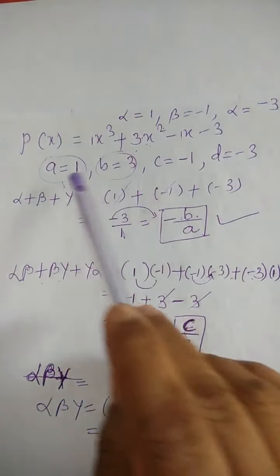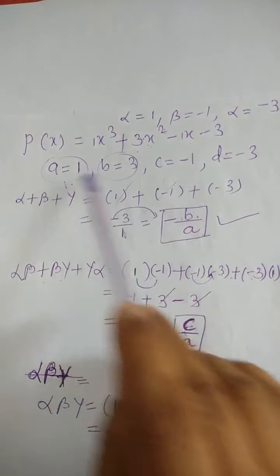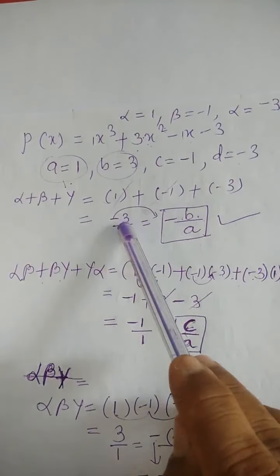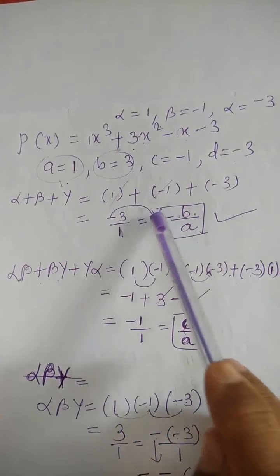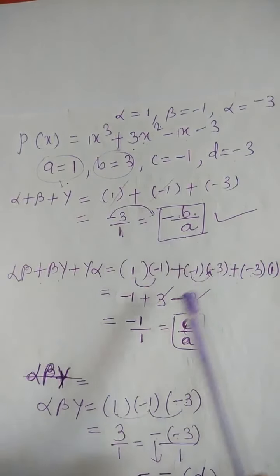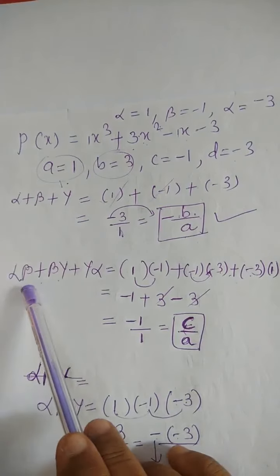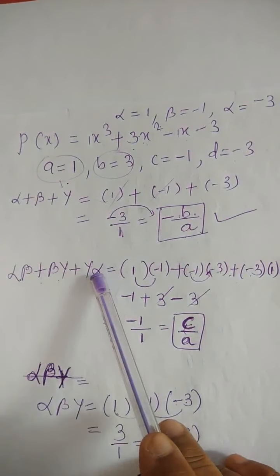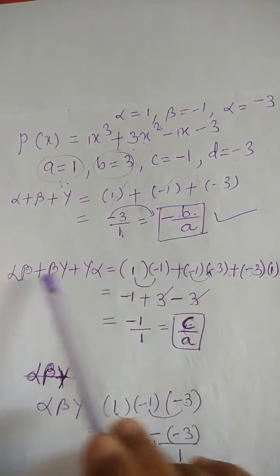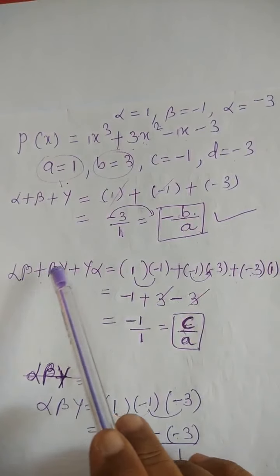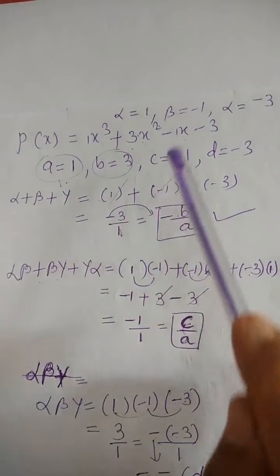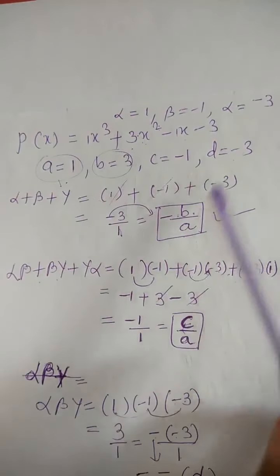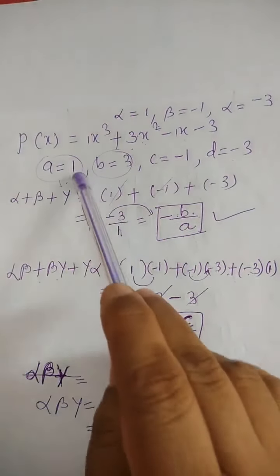If we compare with these coefficients, we get that -3 is D value and 1 is A value. So we got minus B by A. Similarly, here also alpha beta plus beta gamma plus gamma alpha we have calculated by substituting the values of alpha, beta, gamma in this. We got C by A. If we compare, we see that -1 is C value and 1 is A value.